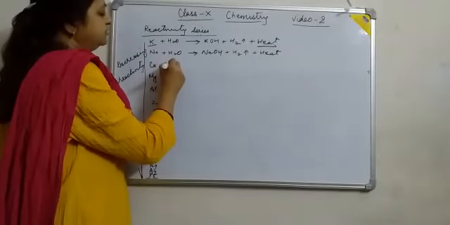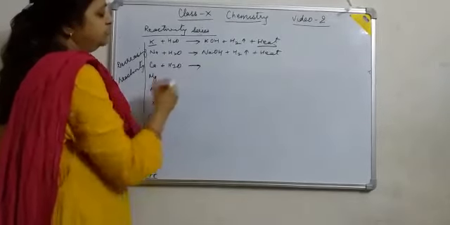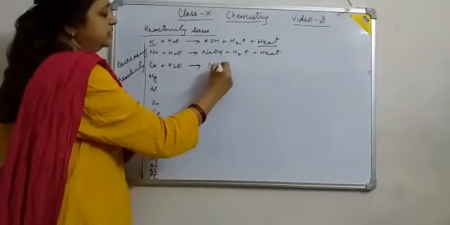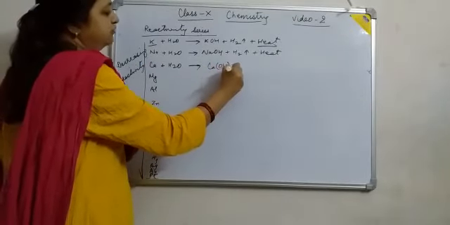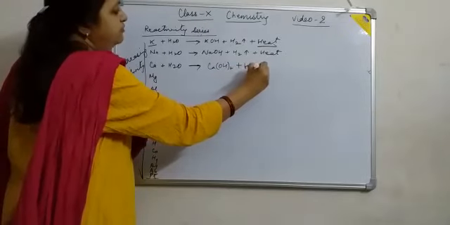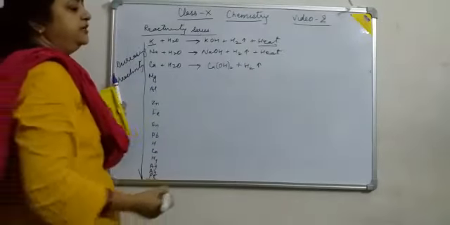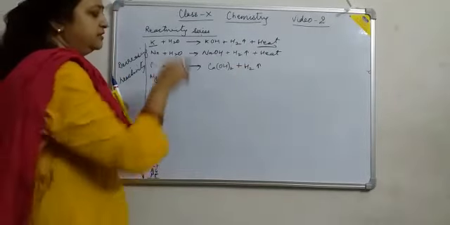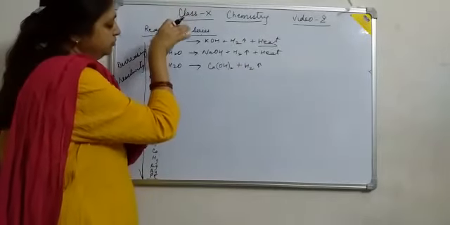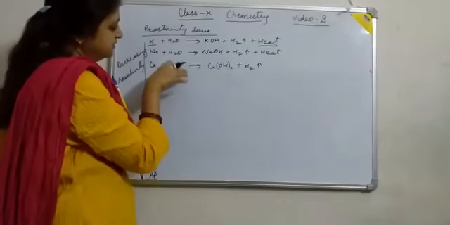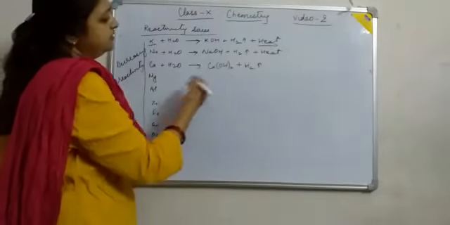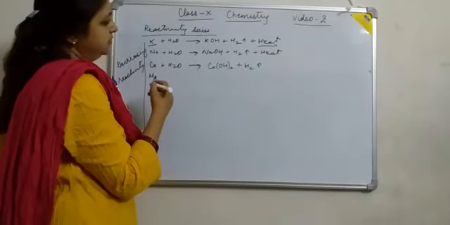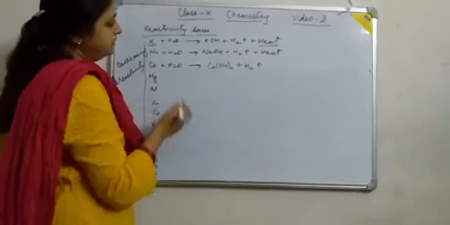When calcium reacts with water, it is not as violent. Calcium reacts with water to form calcium hydroxide along with hydrogen, but the amount of heat energy liberated is not enough to burn this hydrogen gas. As we go down the reactivity series, the intensity of the reaction decreases.